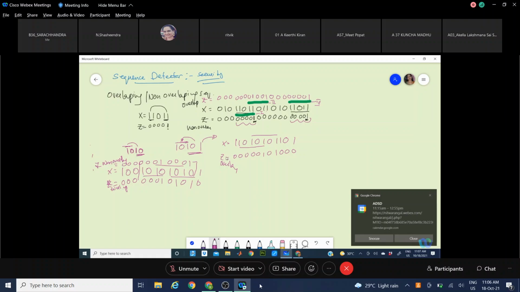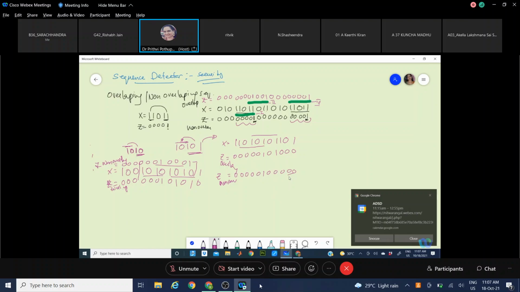And for this non-overlap, if you take Z of non-overlap, how many for this sequence? Only one, ma'am. For the non-overlap case, only 1, and the other bits will be 0. That is the difference.